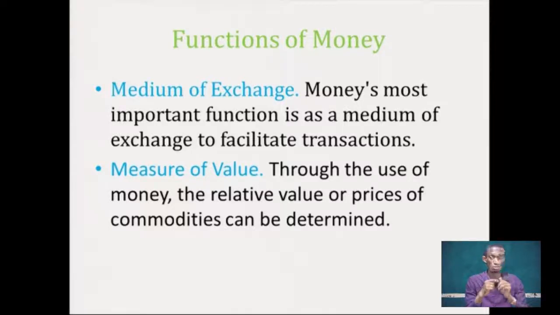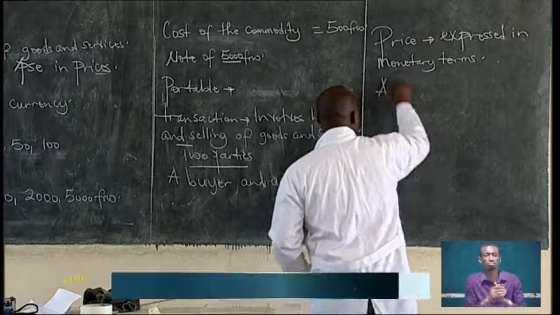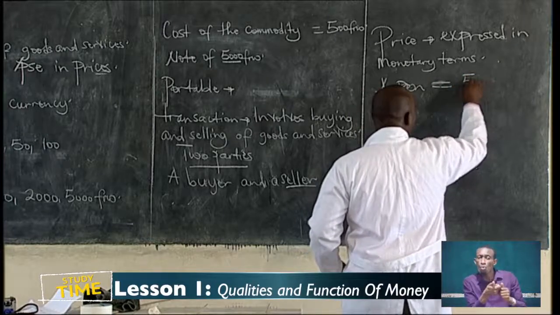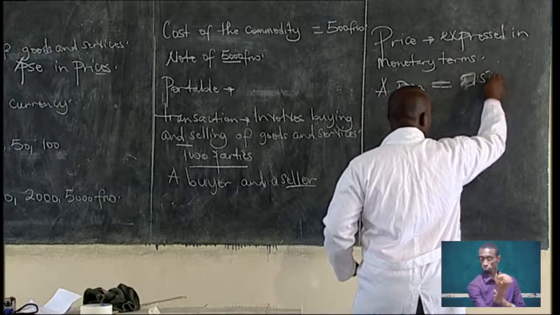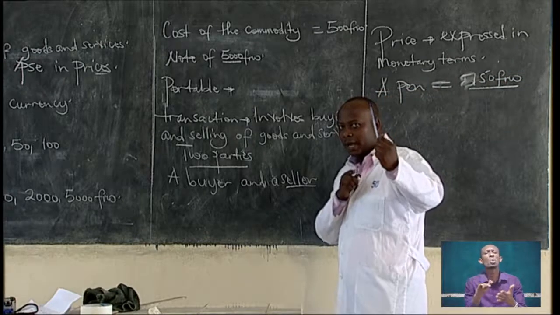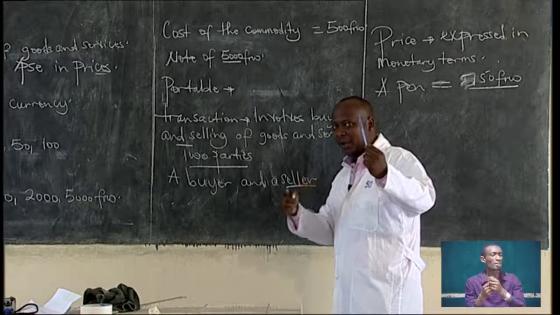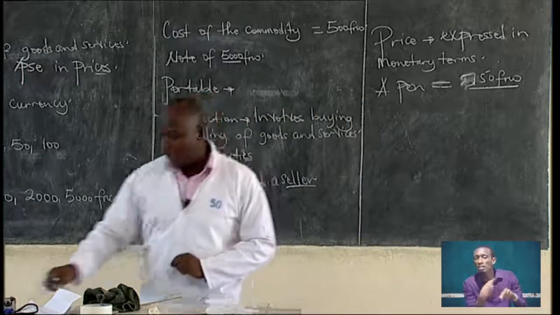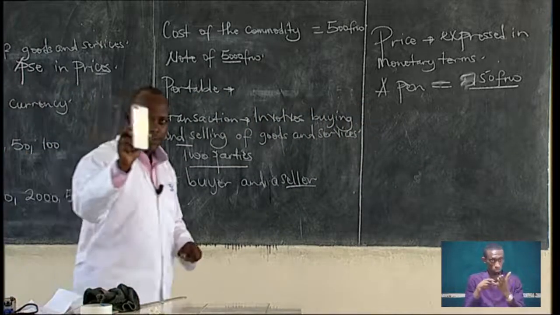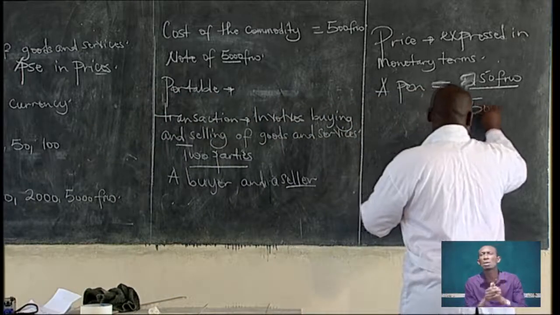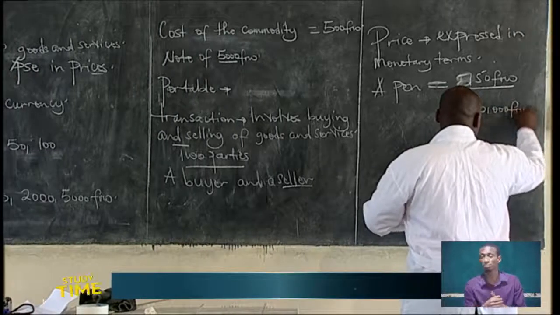Take an example. If the price of a pen is 150 francs, what is the value of the pen? The value of the pen will be 150. This depends on the amount of money spent on purchasing that commodity. If the price of a phone is 50,000 francs, that is the price of the phone.